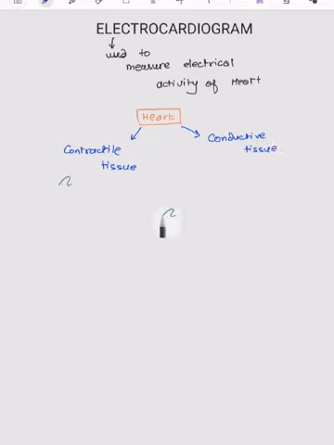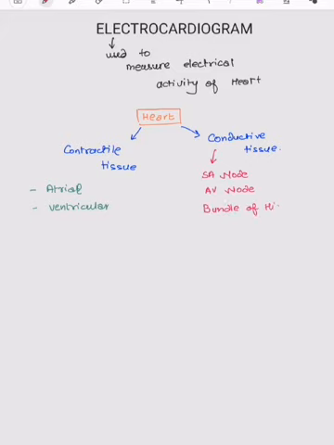Contractile tissue consists of atrial tissue and ventricular tissue, whereas conductive tissue consists of SA node, AV node, bundle of His, and Purkinje fibers.